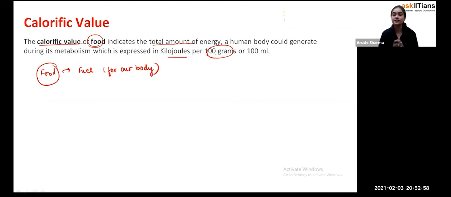For example, if you are consuming one apple, I'm just taking an example, and after eating that apple, obviously you are getting some amount of energy. So how will we see what the calorific value of that apple is? After consumption of 100 gram of that apple, the amount of energy which is produced from that particular 100 gram of apple, that total amount of energy is called the calorific value, and that energy is used up by the human body to perform the work. Exactly, student. So now this is the calorific value.